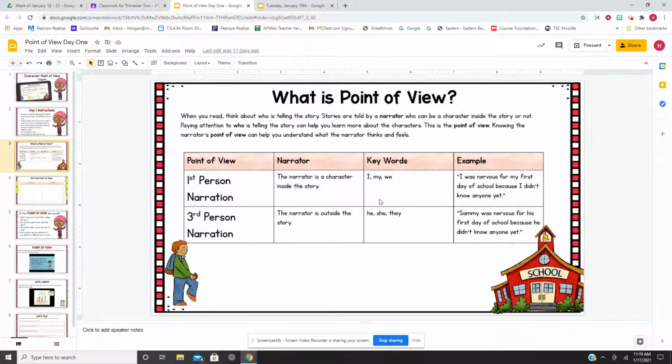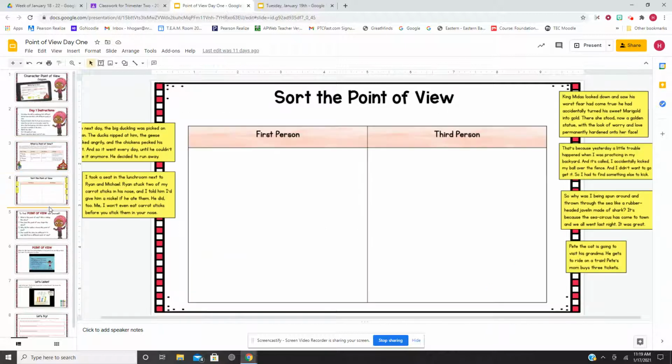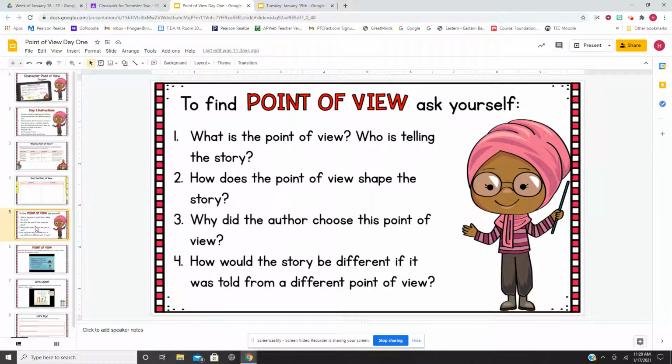I, my, we. Third person is when the narrator is outside of the story, looking in: he, she, they. Sammy was nervous for his first day of school because he didn't know anyone yet. So instead of I was nervous because the narrator is Sammy, here the narrator is not in the story and they're telling about Sammy. So we're going to do a sort together.